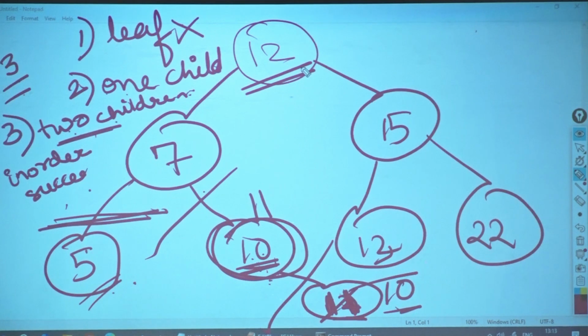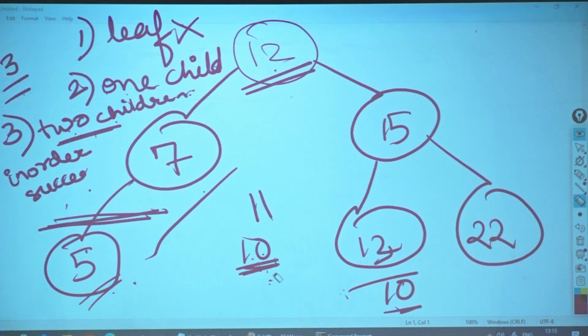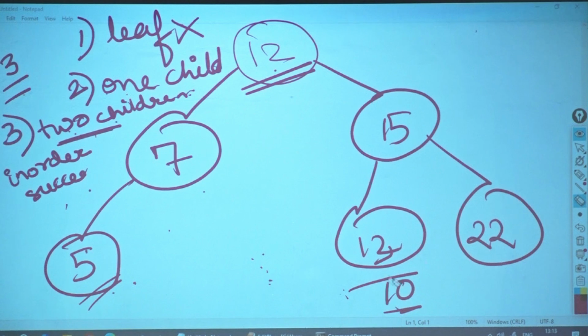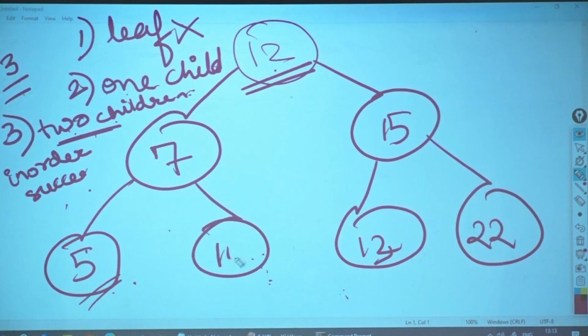That is the root node. Who is the in-order successor of 12? Who is the in-order successor of 12? Make it clear, really very clean and clear here. The in-order successor of 12 is 13. Okay? So I will find the node which is the in-order successor.